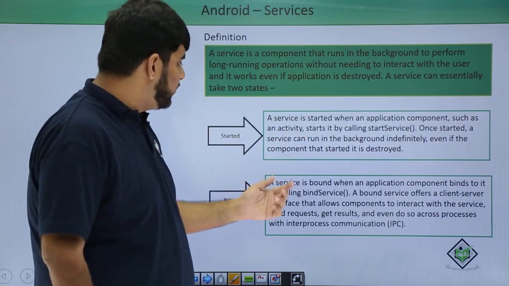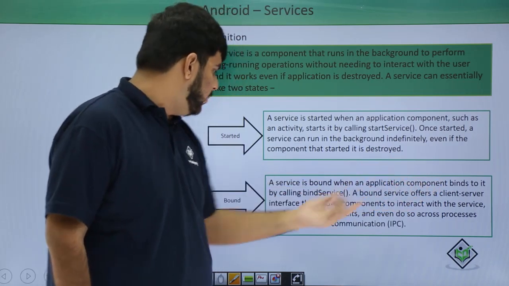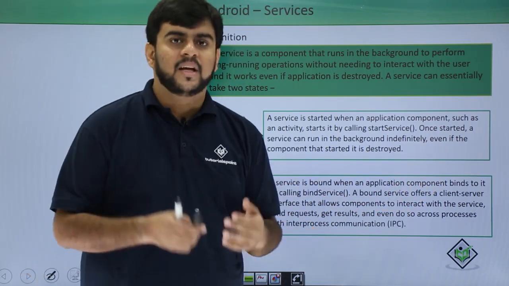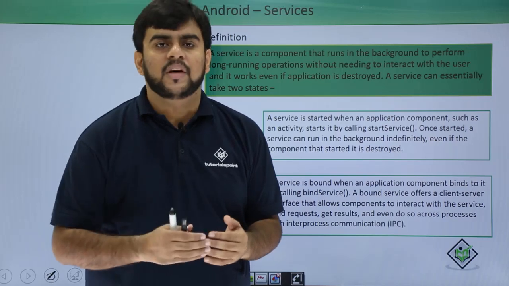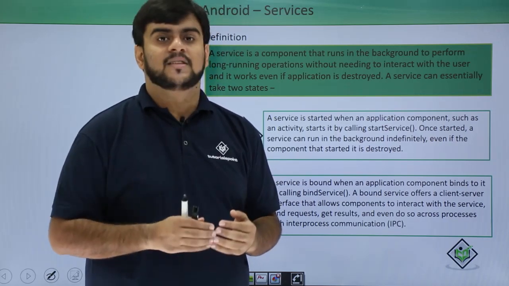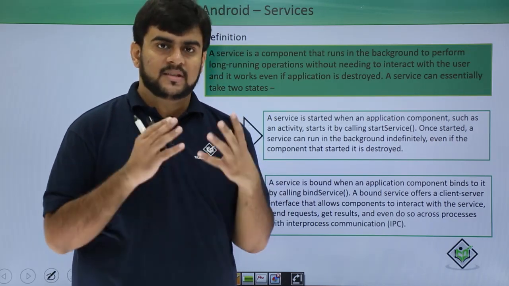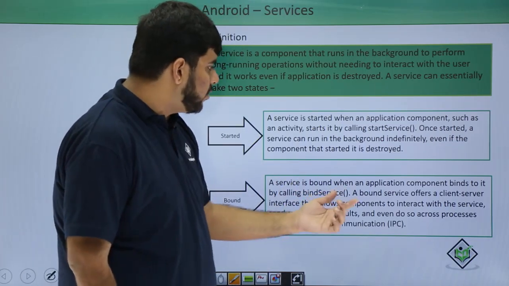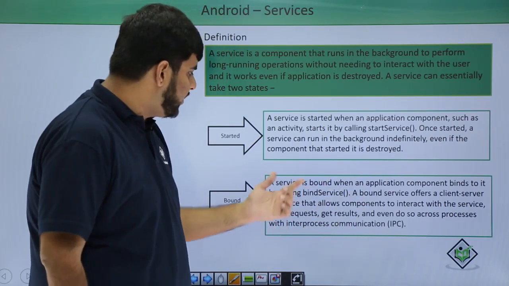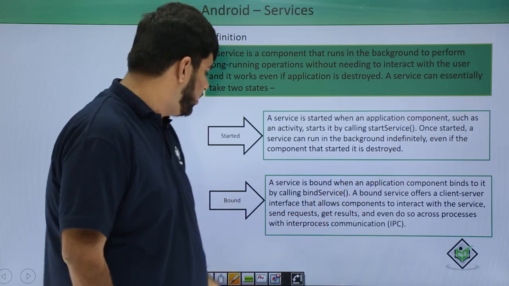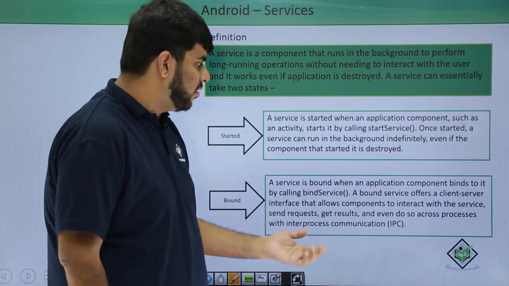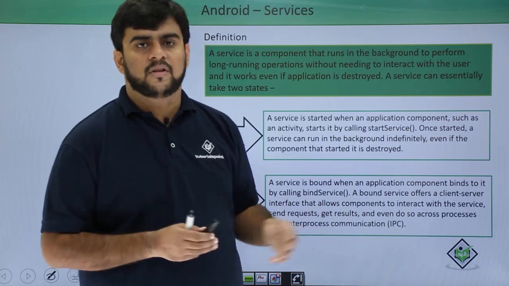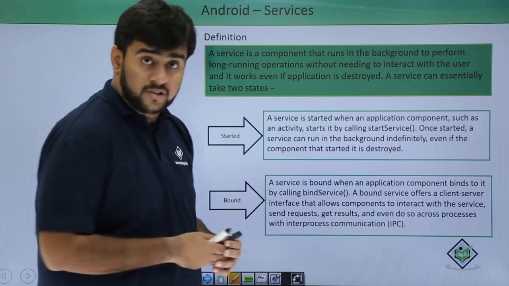And the service which is bound by an application component binds itself by bindService. By bind service I mean if there is some communication going on, like some client-server communication or something of that sort, then the service that is called is known as a bound service. A bound service offers basically a client-server interface that allows components to interact with the service, send requests, get results, and even perform inter-process communication. Even the communication comes as a part of the bound service.